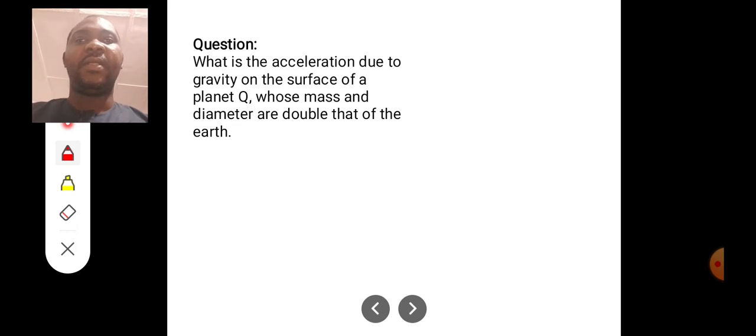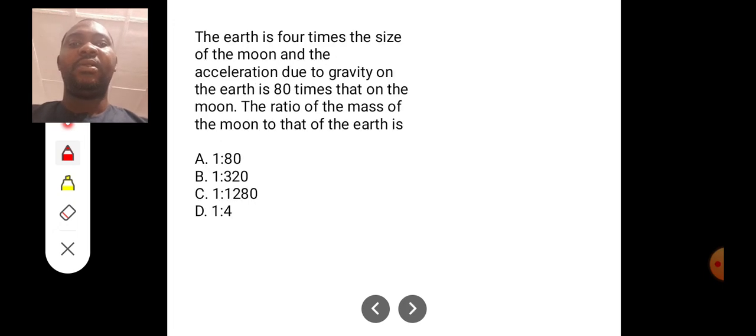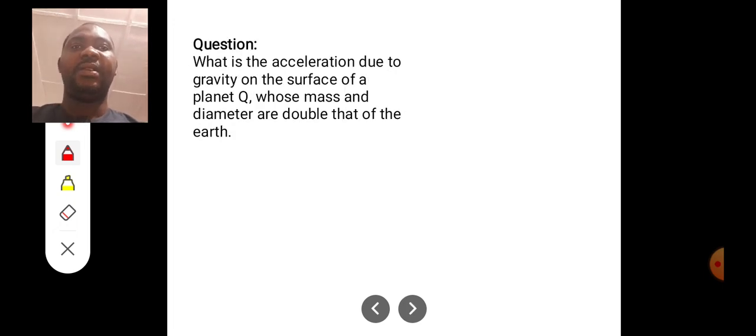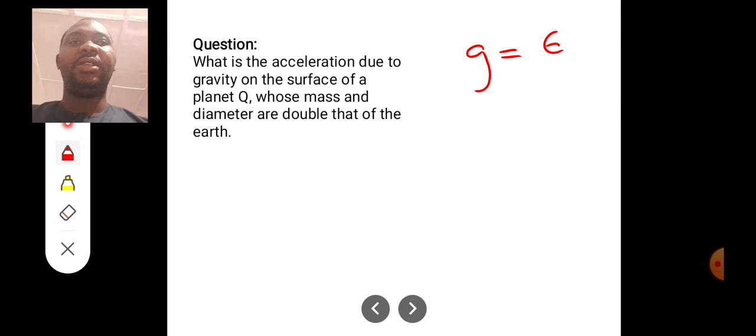So we move to another question. It says, what is the acceleration due to gravity on the surface of a planet Q, whose mass and diameter are double that of Earth? We know that acceleration due to gravity is GM over r squared.